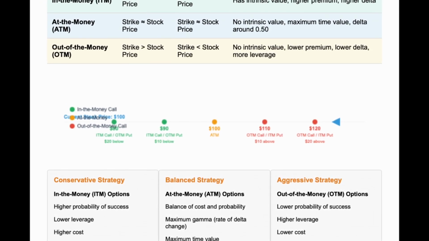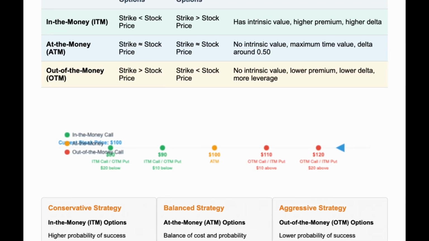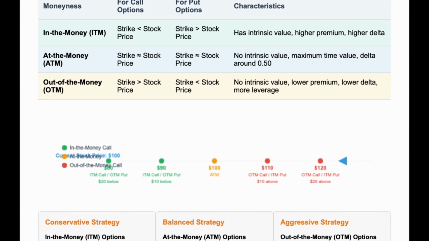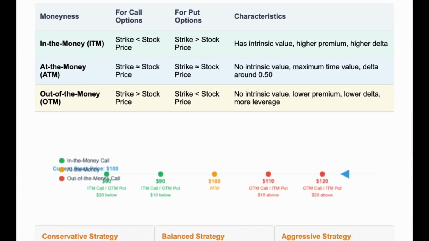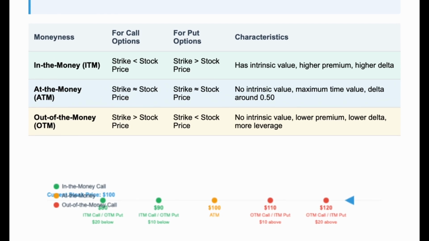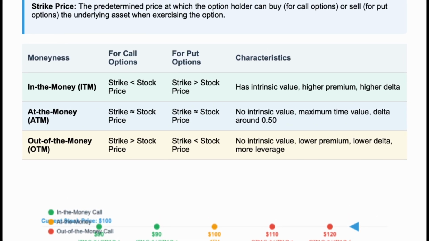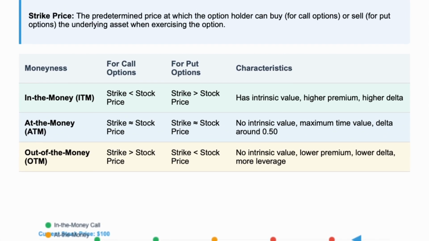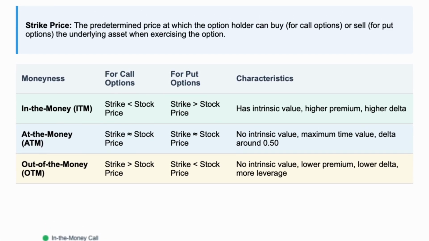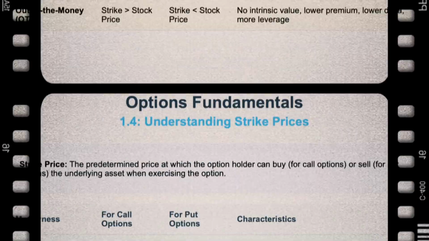Those examples clearly show how different strike selections serve different goals. It seems like selecting the right strike involves balancing cost against the probability of the option ending up valuable. Exactly. Choosing a strike price is all about balancing risk, reward, and cost. In-the-money options provide higher probability of success but cost more and offer less leverage. Out-of-the-money options cost less and offer more leverage but have a lower probability of success. The right choice depends on your market outlook, risk tolerance, and specific strategy.